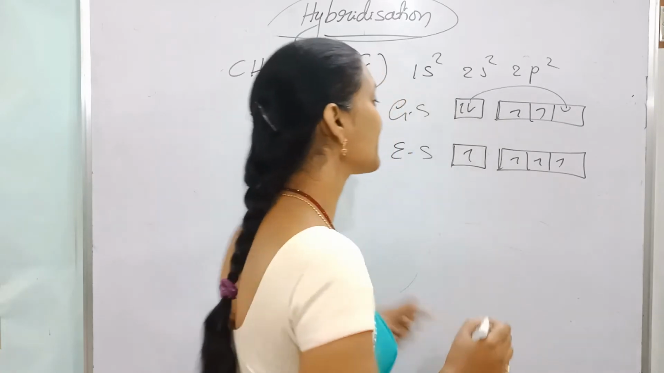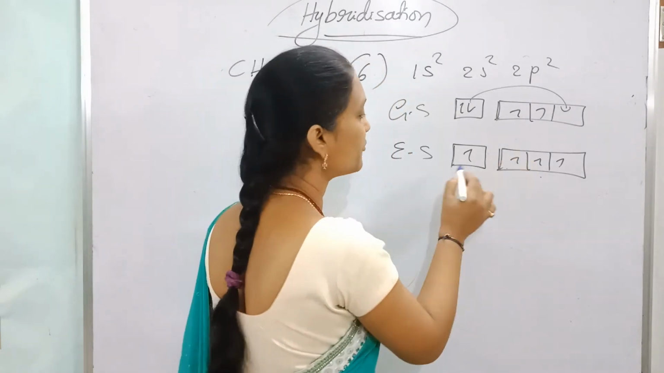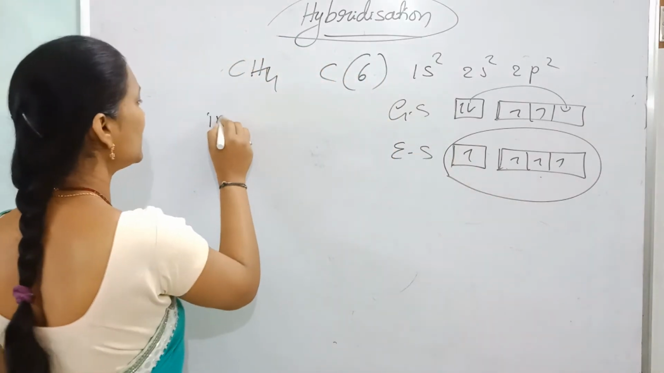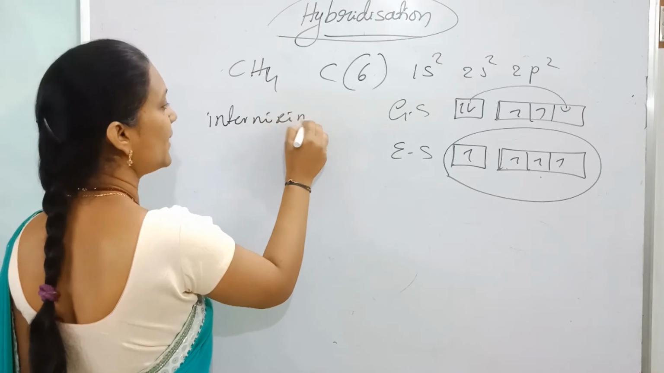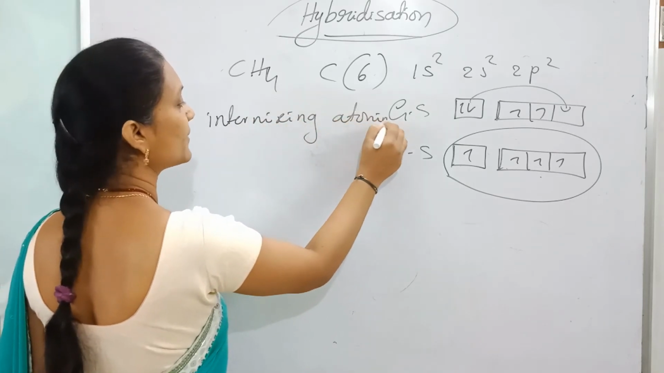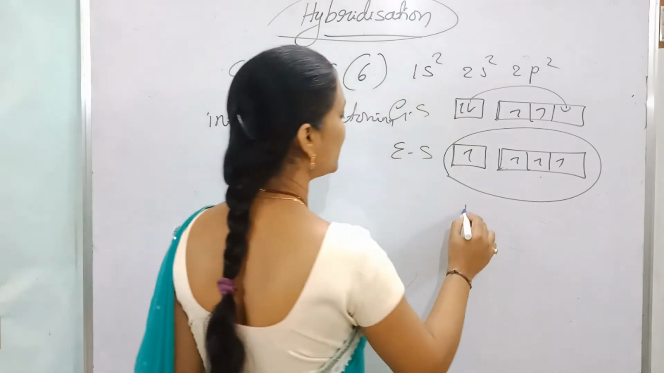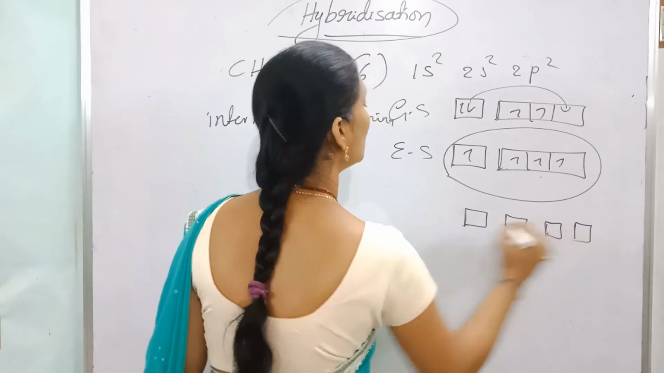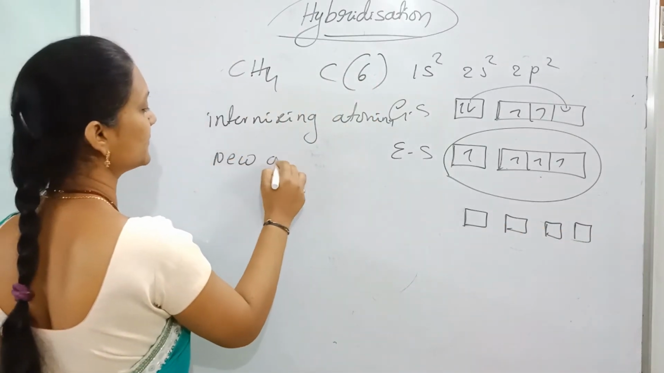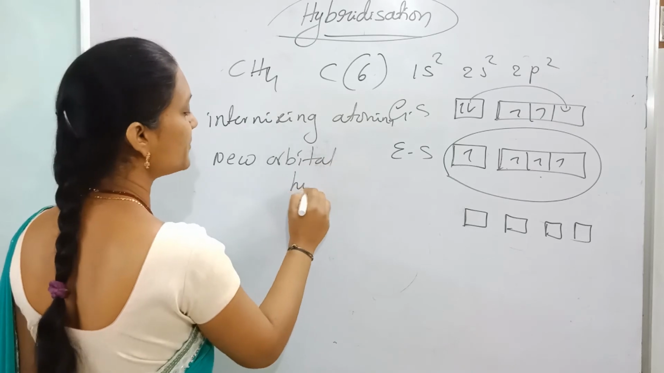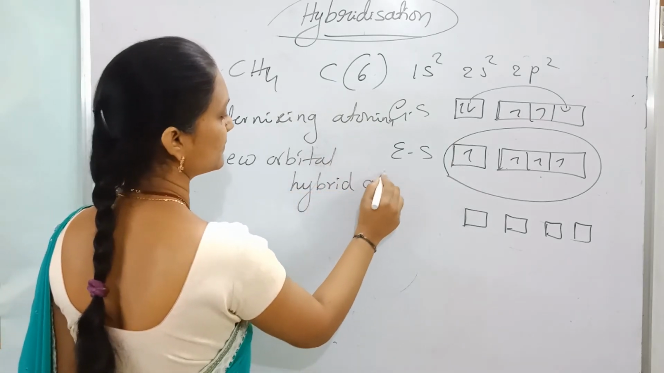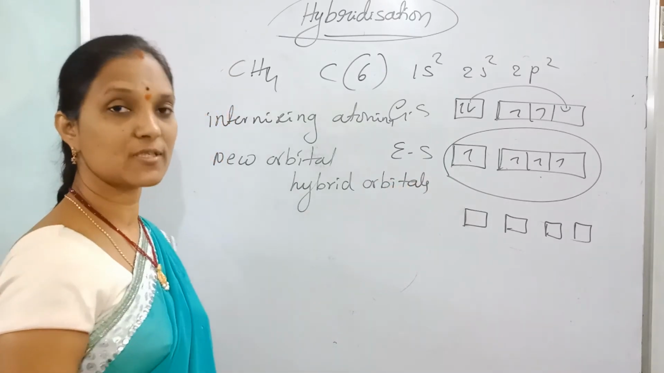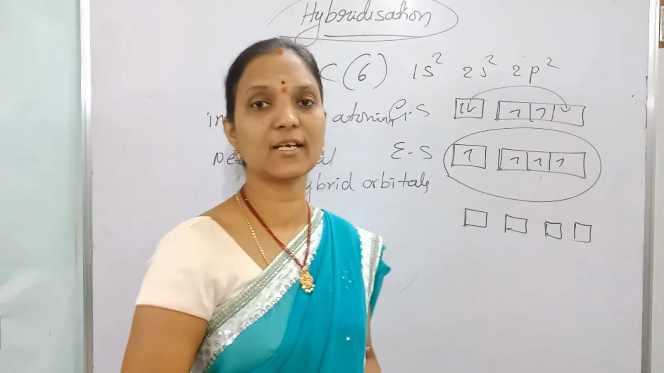So in hybridization, overlapping of orbitals takes place, but before overlapping, mixing of all these orbitals takes place. Intermixing of atomic orbitals takes place. After mixing, they produce new orbitals. These new orbitals are called hybrid orbitals. The process name is hybridization and the formed orbitals are called hybrid orbitals.